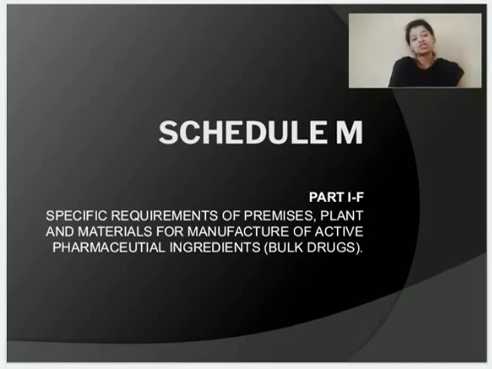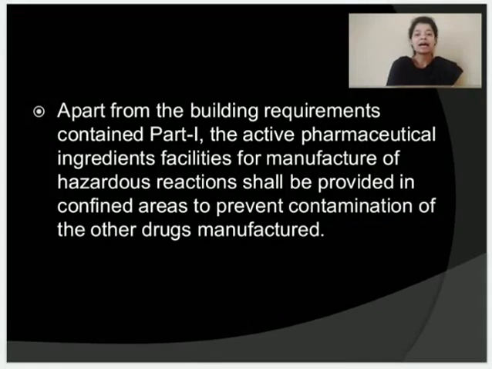In our last lecture, we studied part 1E of Schedule M, and today we'll be studying the last subdivision of part 1, that is part 1F. Part 1F basically has specific requirements of premises and of materials which are used for the manufacture of bulk drugs. So let's start.